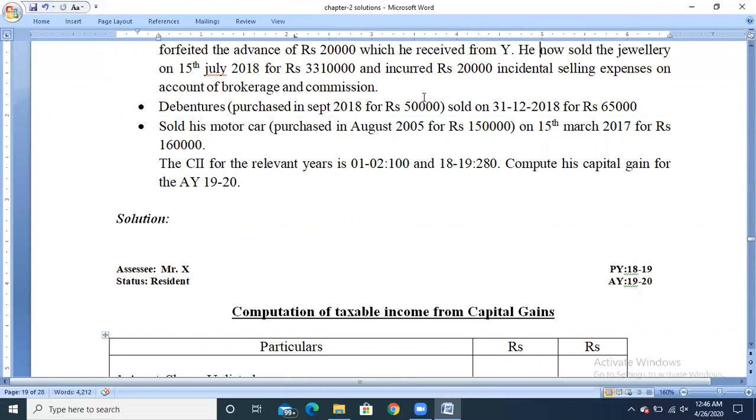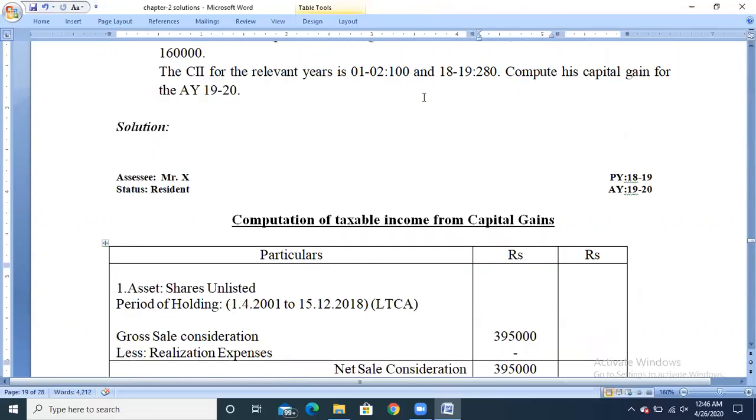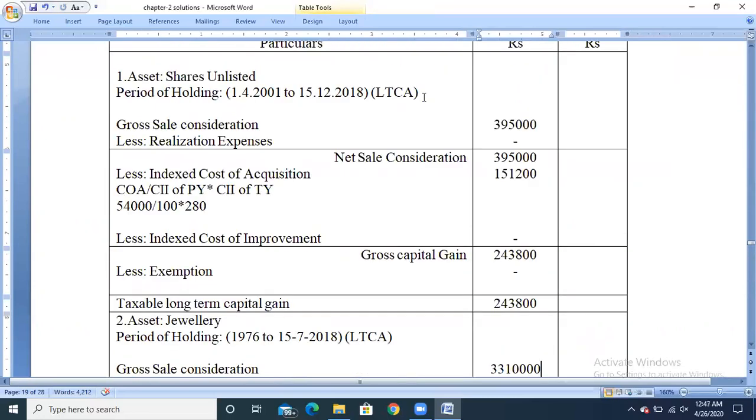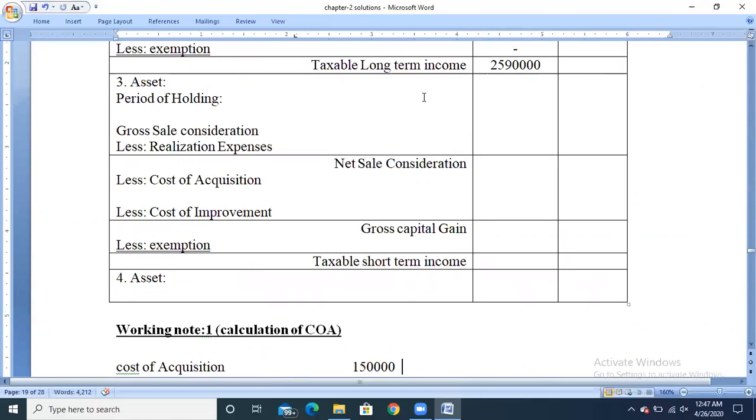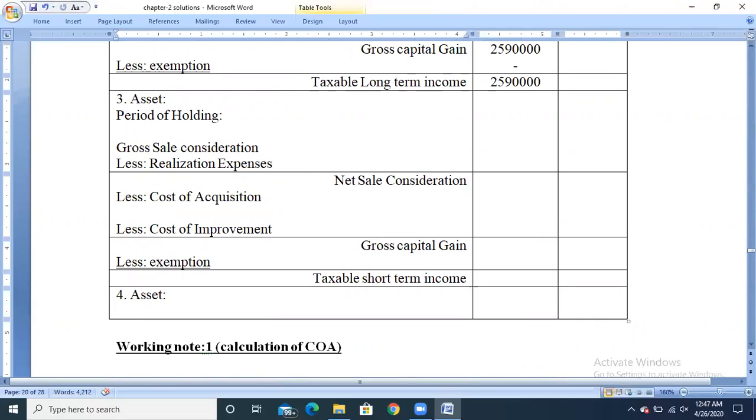So take the asset as debentures. Calculate the period of holding.